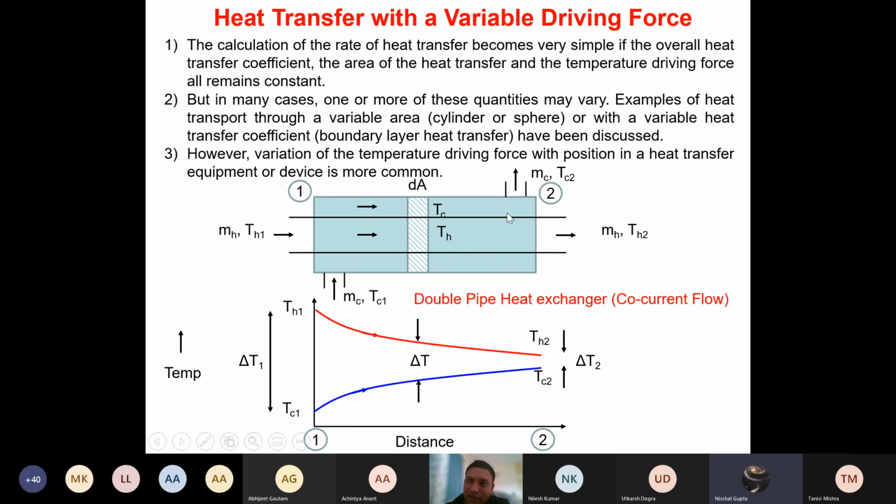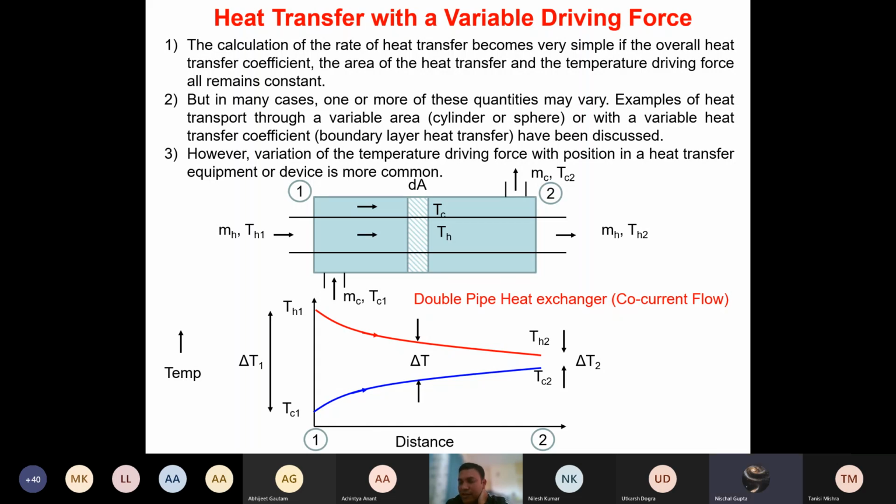Yes or no? Yes, sir. So the U will be a function of delta T. We will not be able to say that directly. What we can say is, remember in this case, the HI and H naught will be calculated based on correlations, isn't it? And this HI and H naught will depend on what? This will depend on Prandtl number and Reynolds number both.